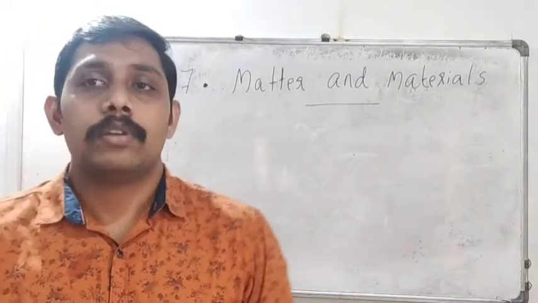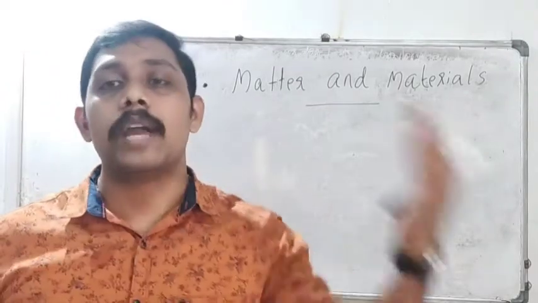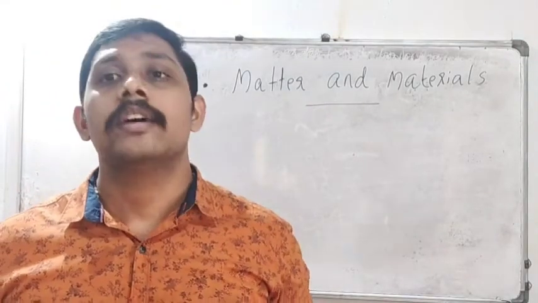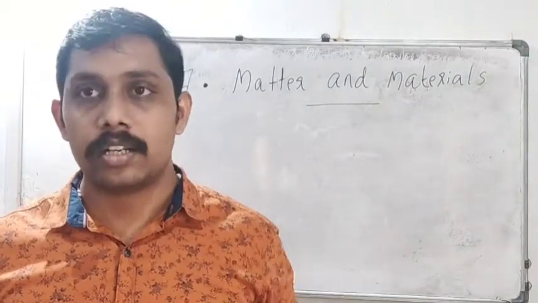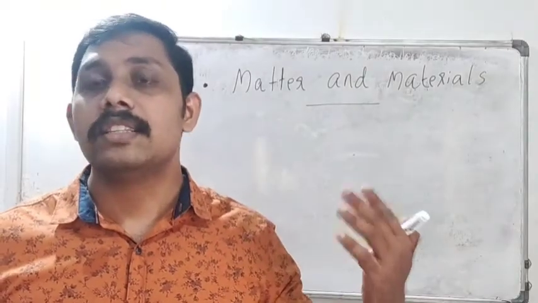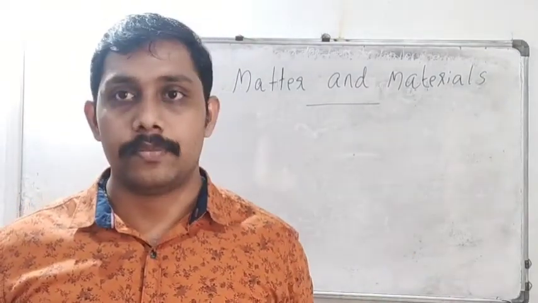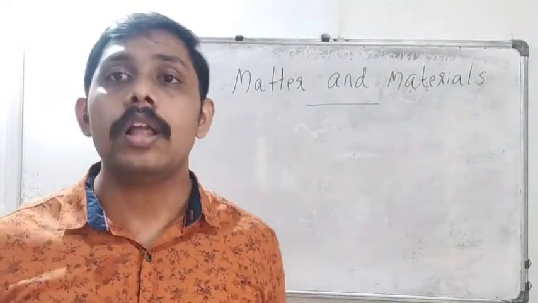We know that in our daily life we see all types of things around us, isn't it? Chair, book, liquid forms, water, air, but where we can see, isn't it? These things are called matter. Generally we can say these are all matter.